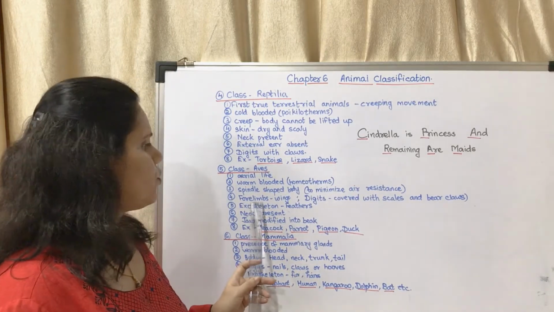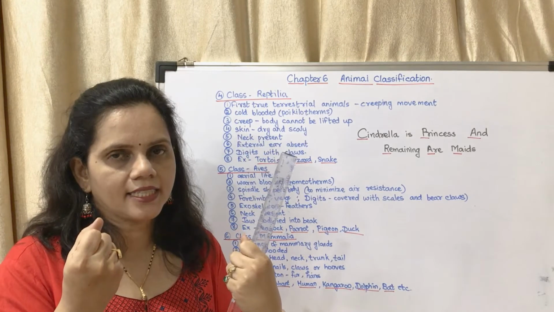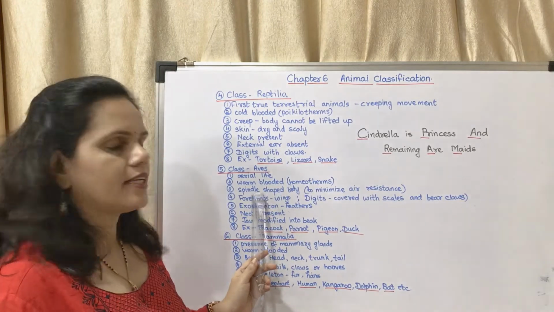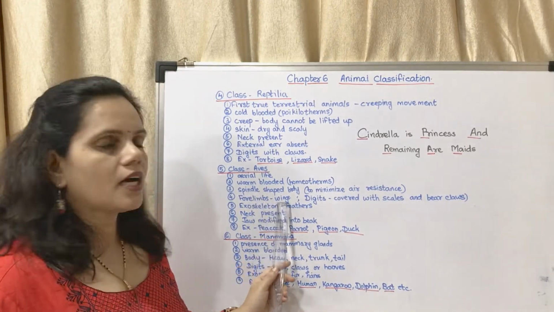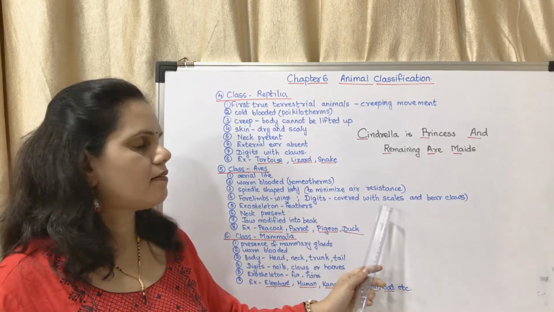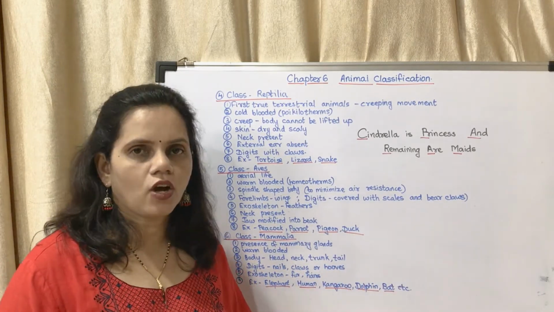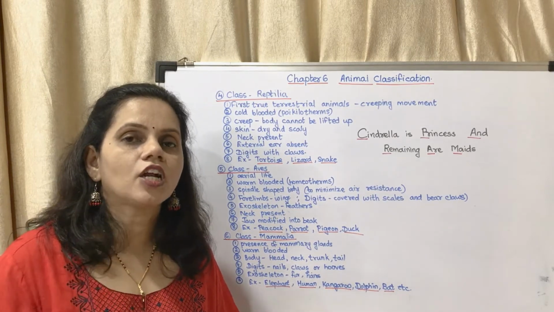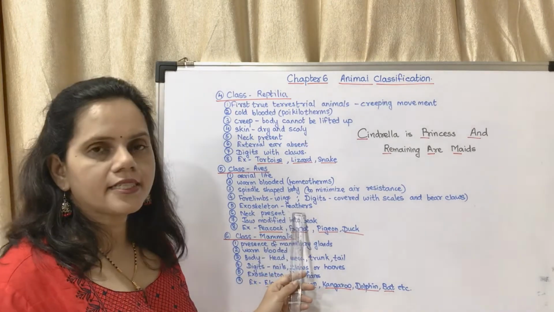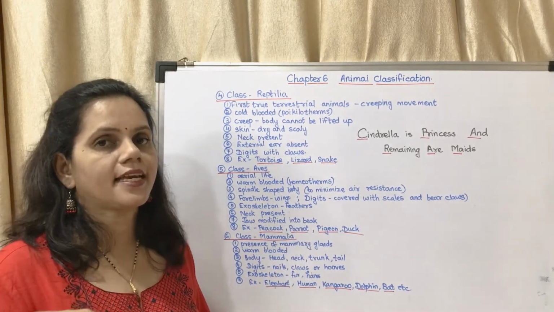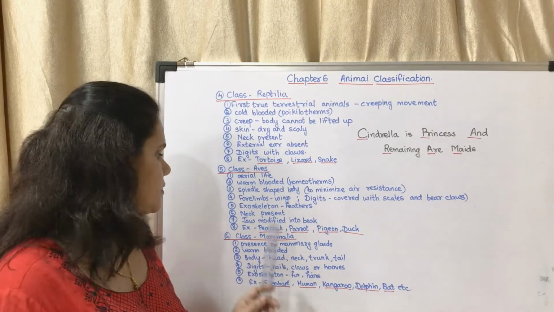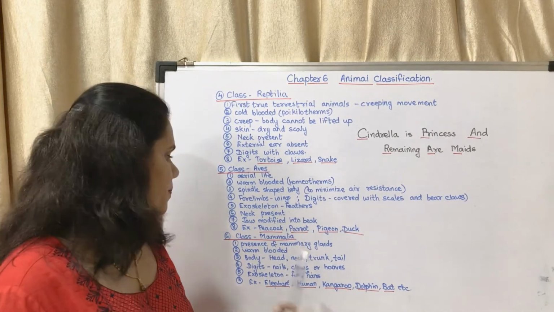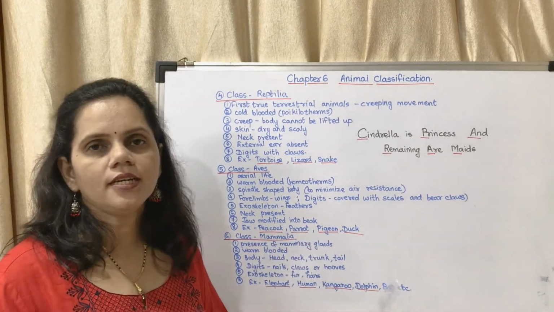Next is forelimbs. Forelimbs in case of us are hands. Hind limbs means legs. In case of Aves, in case of birds, their forelimbs are wings. Their digits are covered with scales and they bear claws. You might have seen their legs have nails. They have claws. The exoskeleton is their feathers. Exoskeleton means the skeleton outside. Neck is present. Jaw is modified into beak. Examples: peacock, parrot, pigeon, duck.